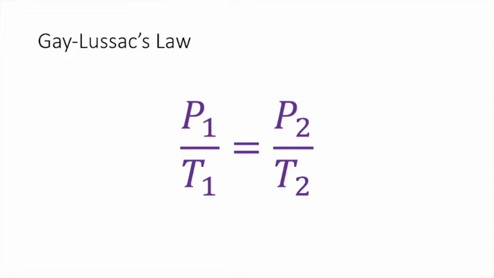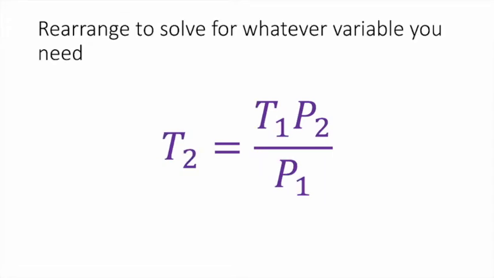Now, if we're given a problem relating temperature and pressure, we can rearrange Gay-Lussac's law to solve for whatever variable we need. In this case, I've put T2 on the left, but we could rearrange it to solve for anything we want. What if we need to find the relationship between the number of moles and the volume?